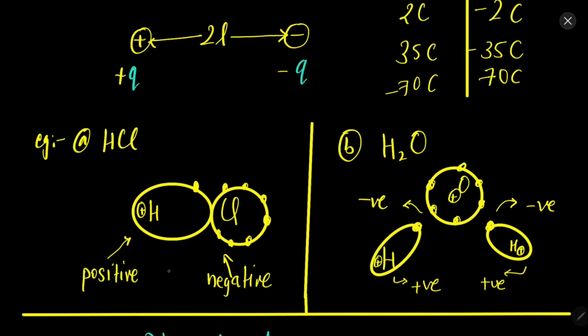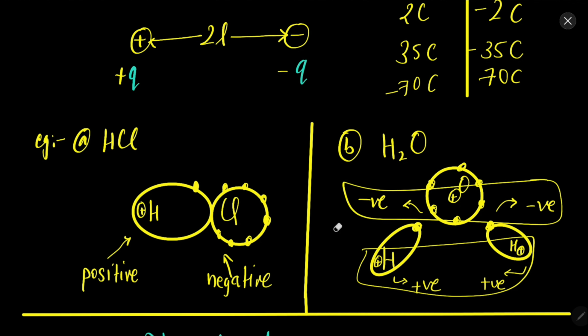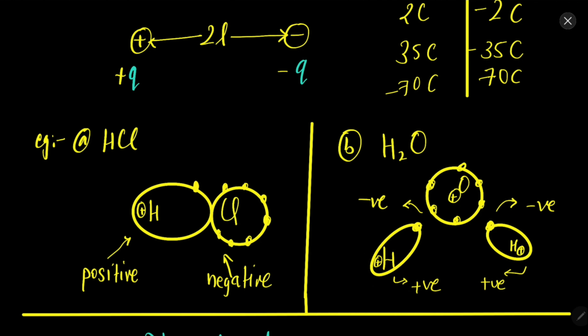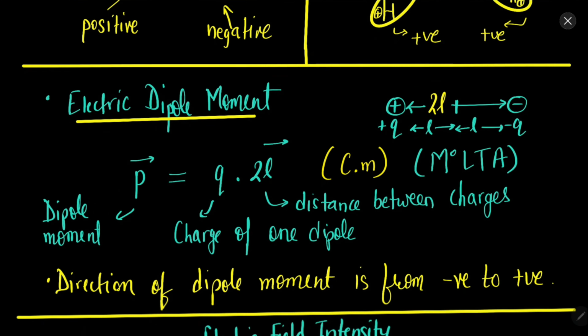So this is again a dipole, plus and minus, equal magnitude. In H2O also, the oxygen is electronegative, so it attracts the electrons of hydrogen towards itself. So this region becomes positive and this region becomes negative. Therefore dipoles are everywhere, and because of that we are studying dipoles.